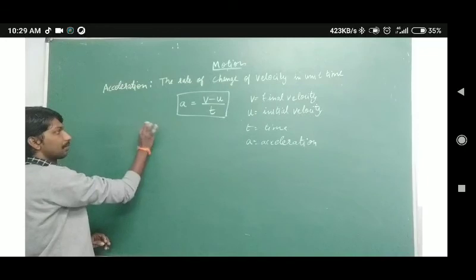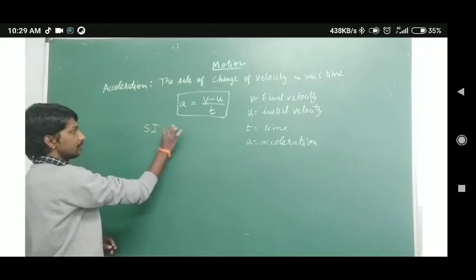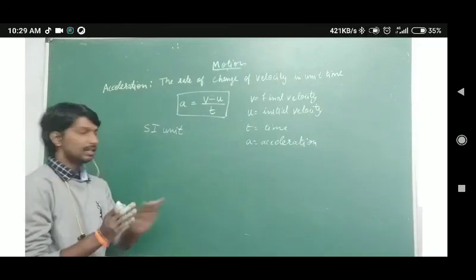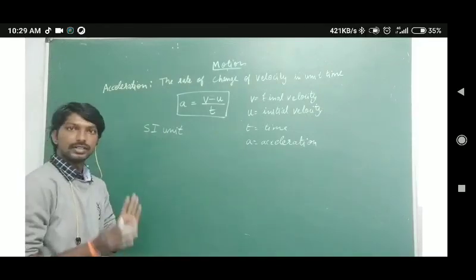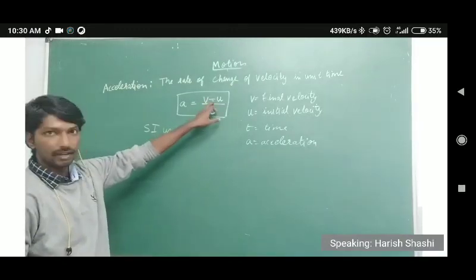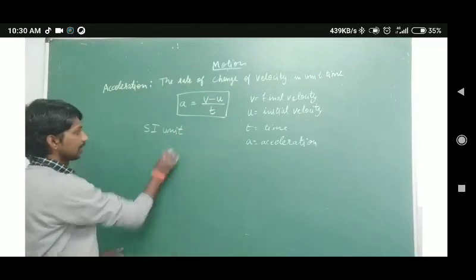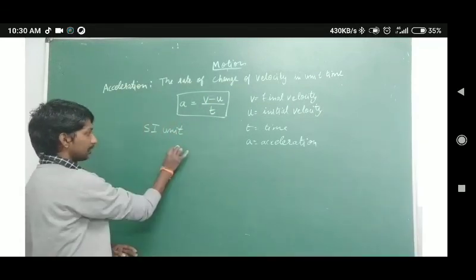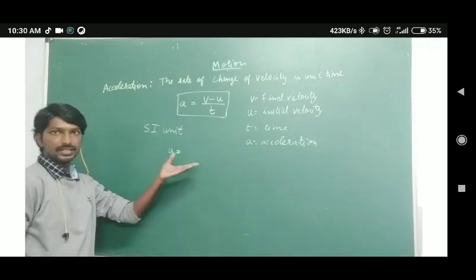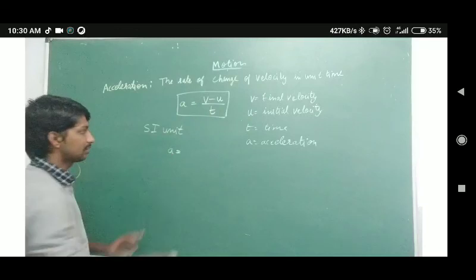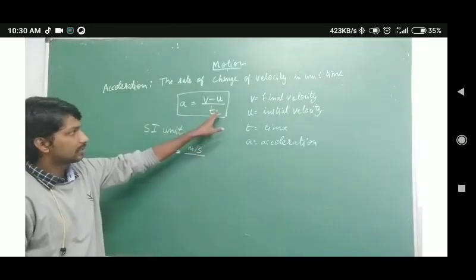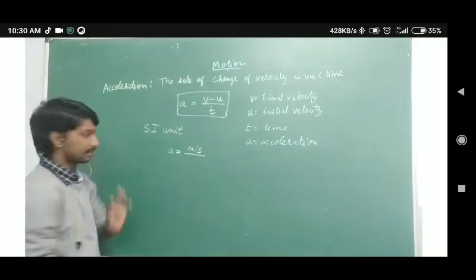Now what is the SI unit? What will be the SI unit? Finding the SI unit is not difficult, it is very easy. In the numerator we have velocity. What is the SI unit of velocity? It is meter per second, as we learned previously. Divided by time, and the SI unit of time is s.